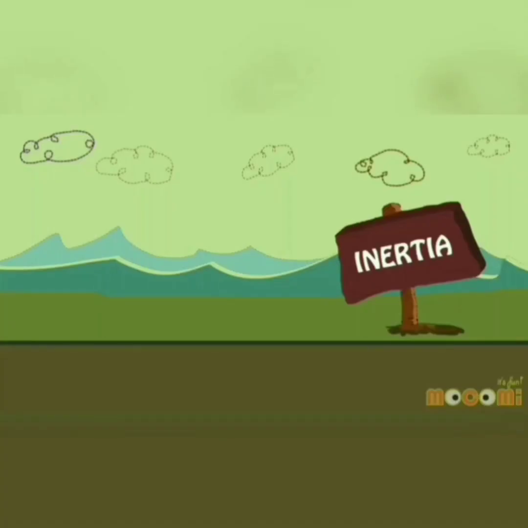Dear students, now let us watch a video. Carefully observe what happens to the passenger in a train when the train suddenly stops and what happens to the passenger when the train suddenly starts.